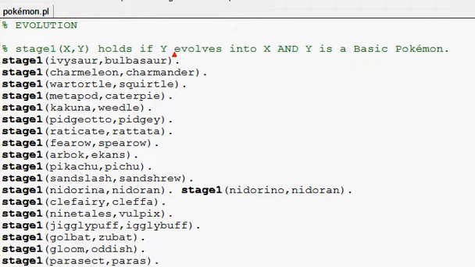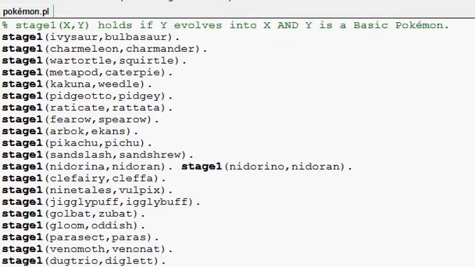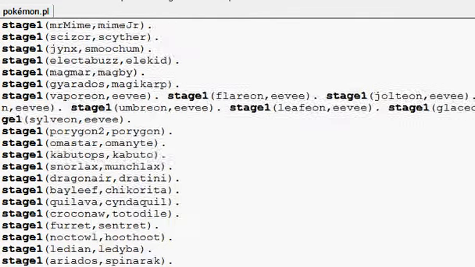X is a stage 1 of Y, which is the second element, if X evolves into Y and Y is a basic Pokemon, because obviously a stage 1 evolved form is the first evolved form, and the basic is what's commonly referred to as the first evolved form, but hasn't evolved yet. Words. So obviously you can see that I have written a lot.